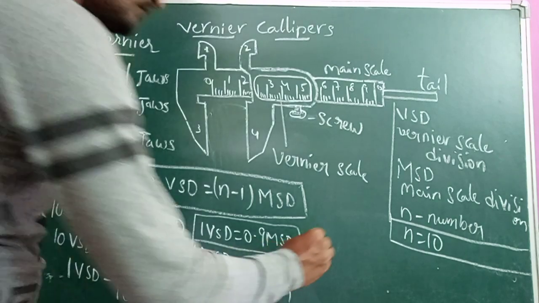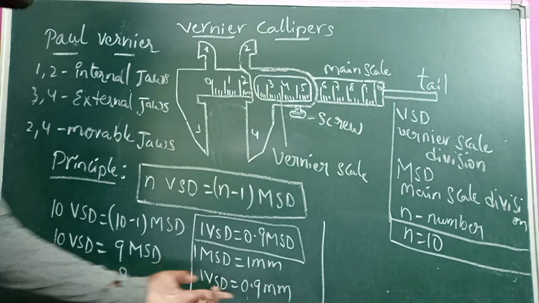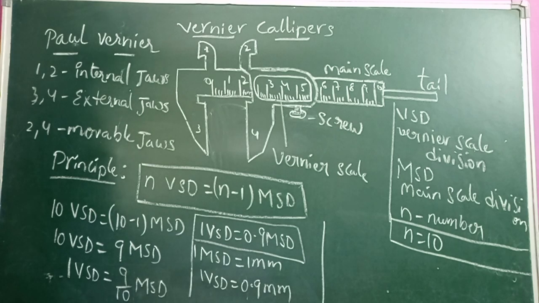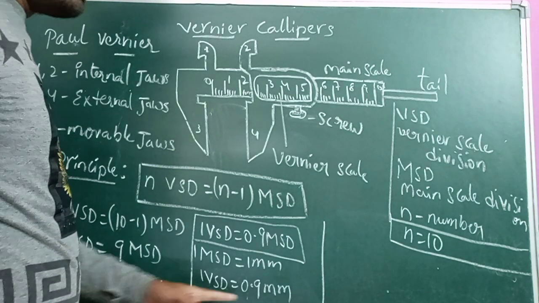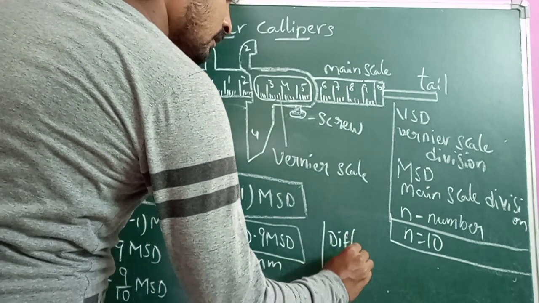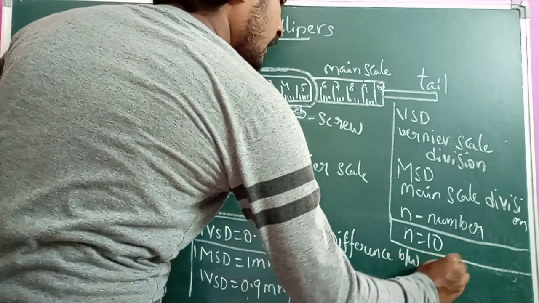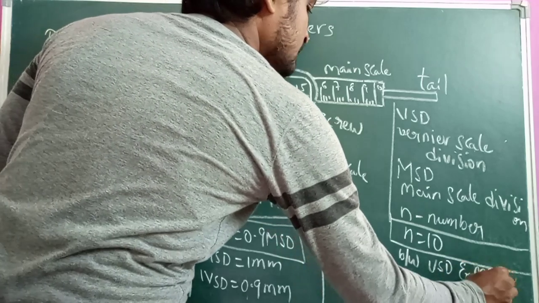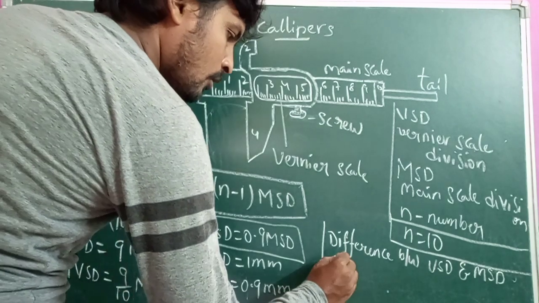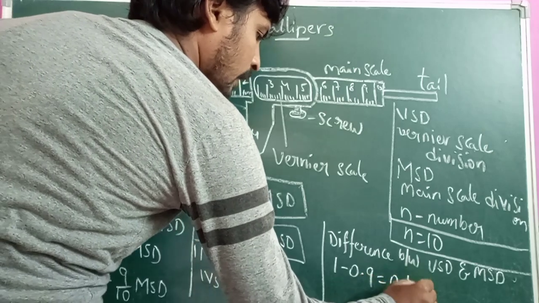Okay. So what is the difference between one vernier scale division and one main scale division? The difference between VSD and MSD is 1 minus 0.9, that is equal to 0.1.